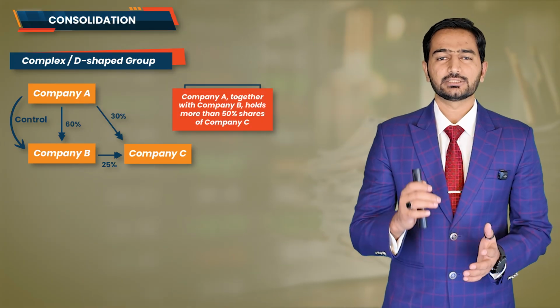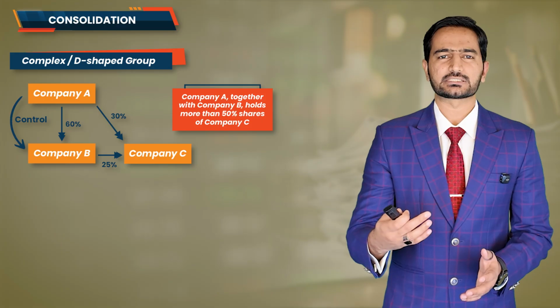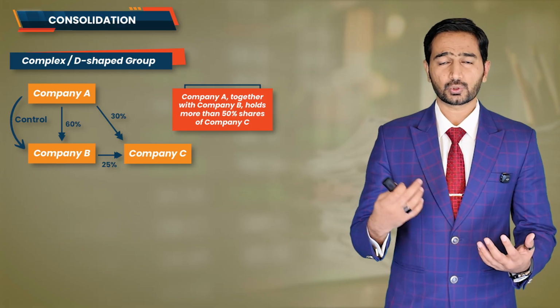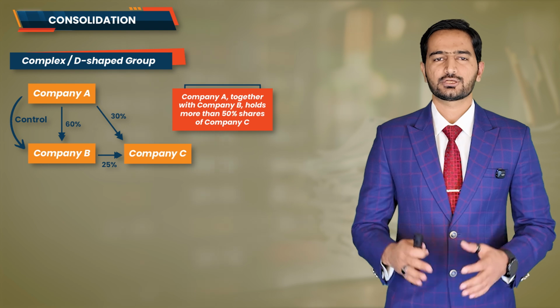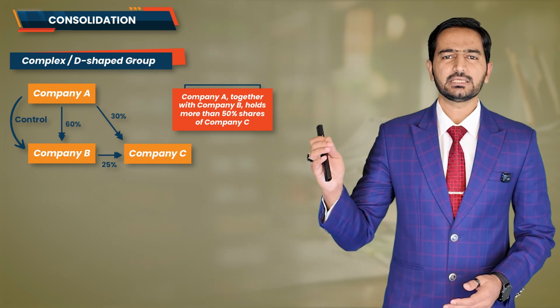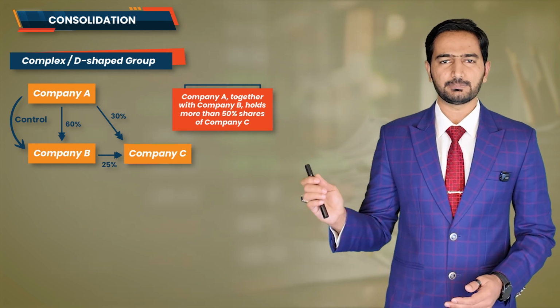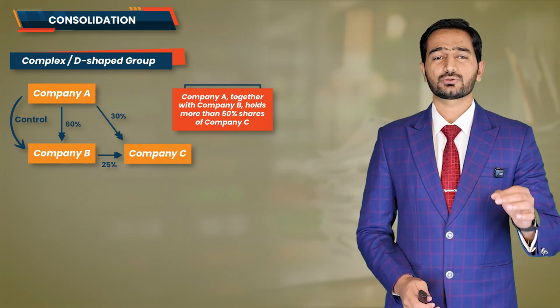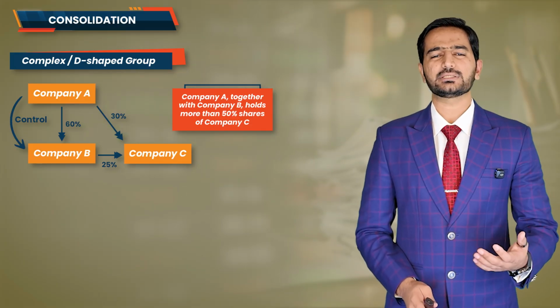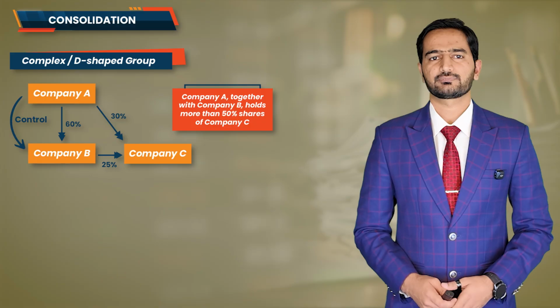Because together they hold more than 50%. Company A through company B controls company C as well. So in this case, company A is controlling both company B and company C, even though its own direct shareholding in company C is just 30%.